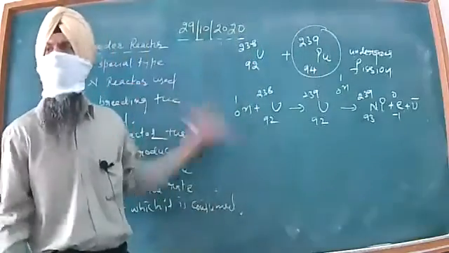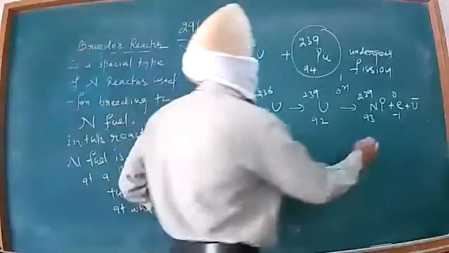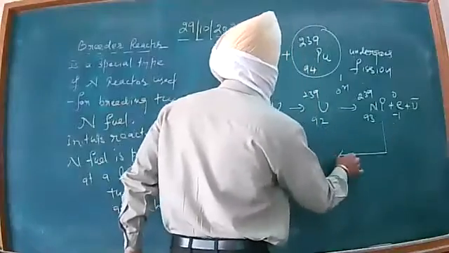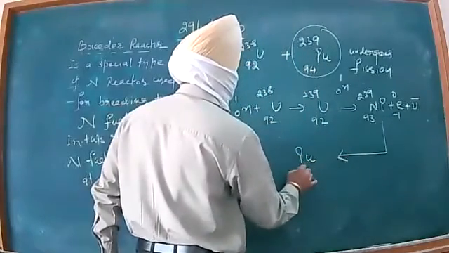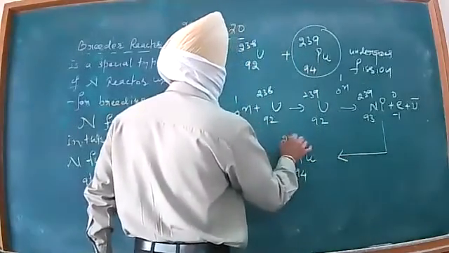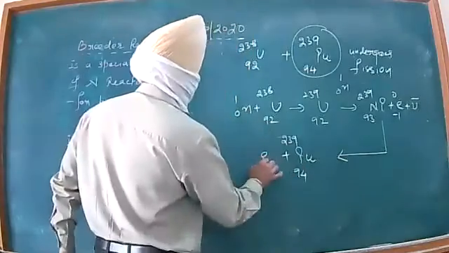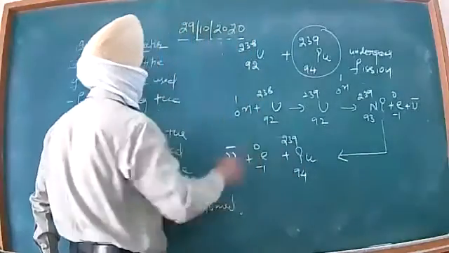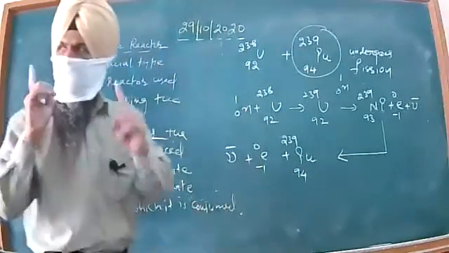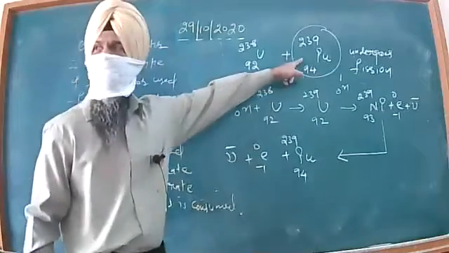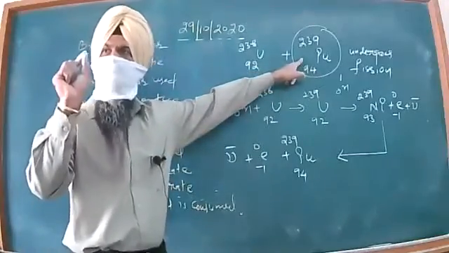The reaction we just discussed. And this neptunium will further get converted into plutonium 94-239 along with a beta particle and antineutrino.